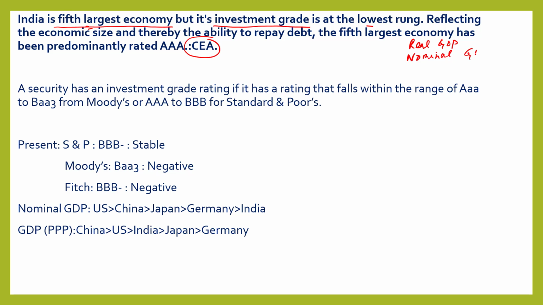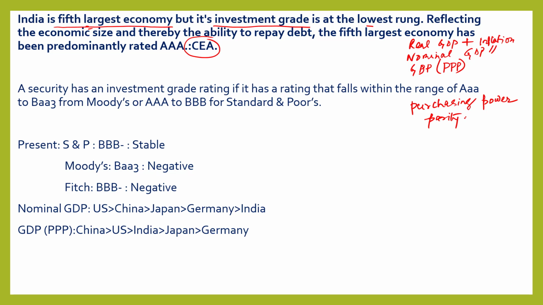In nominal GDP, we consider inflation, that means real GDP plus inflation is equal to nominal GDP. There is one more type of GDP, called GDP in terms of purchasing power parity.